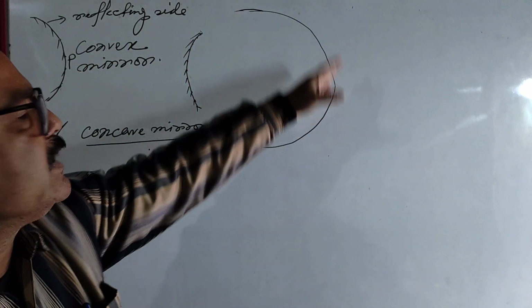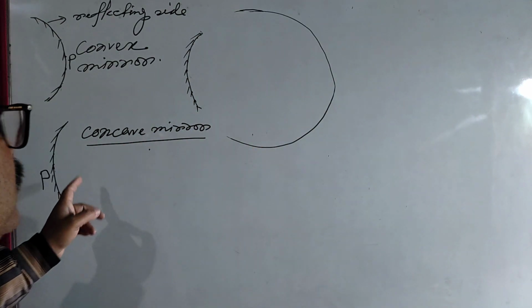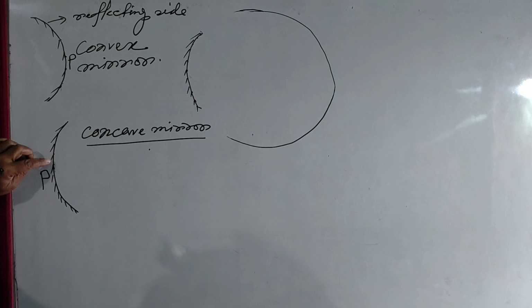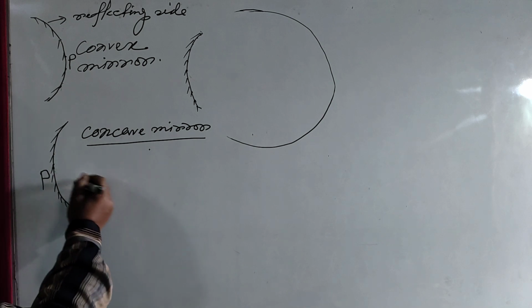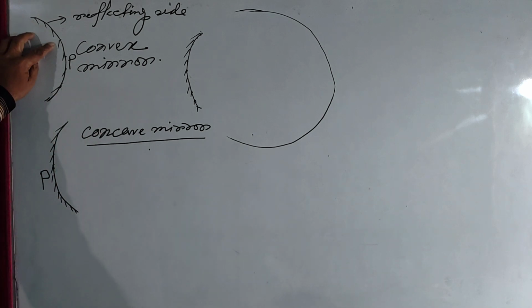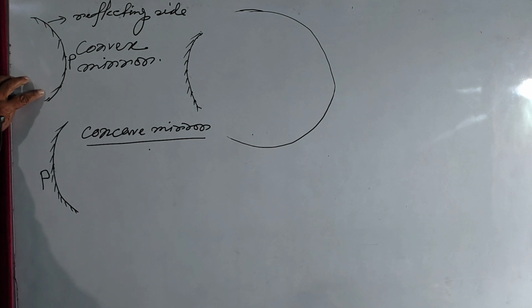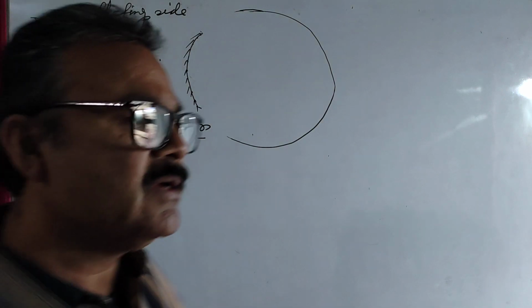Spherical mirrors can be considered as a part of a reflecting sphere of which one surface is coated with non-transparent material such that ray of light cannot pass through it, and other surface is made reflecting surface. And here also this surface is coated with non-transparent material, and this surface is made as a reflecting surface.